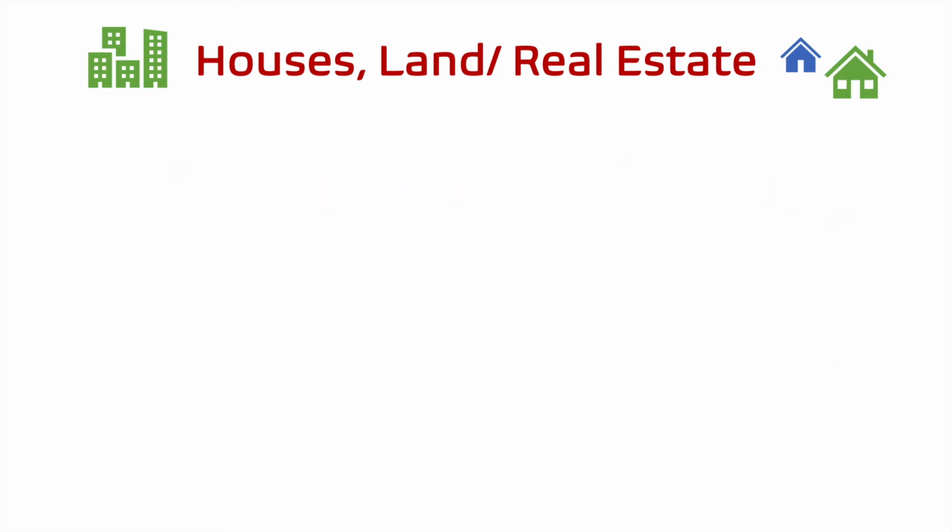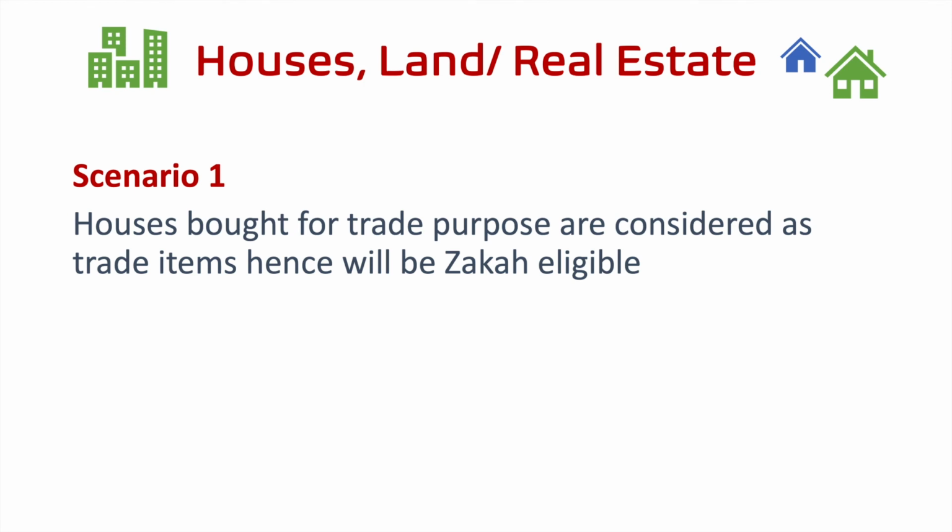At times people buy houses and real estate for a different purpose, not for direct personal use, but more of an investment. Then there are 2 situations. Now, if you have bought any real estate for the purpose of trade only, and you are involved in this business where you buy houses, real estate, and then you sell it, and make money off it, then it's almost treated like your trade items, like your inventory.